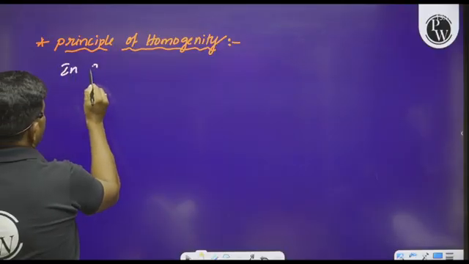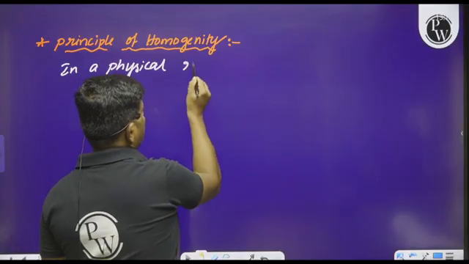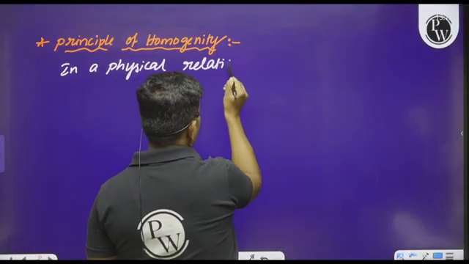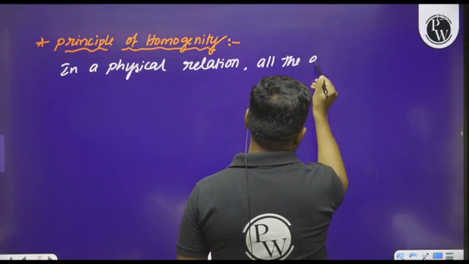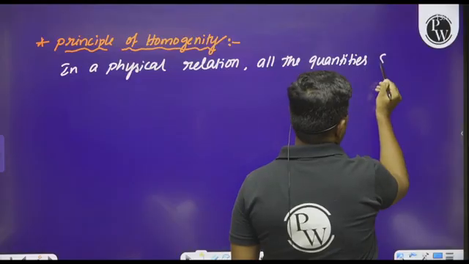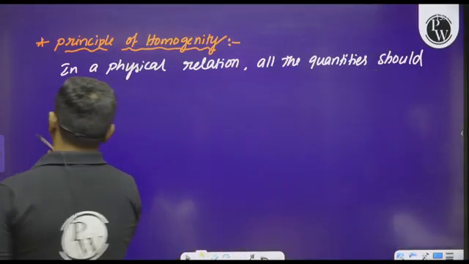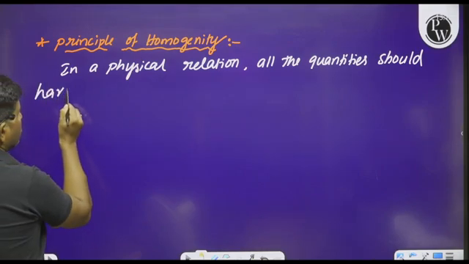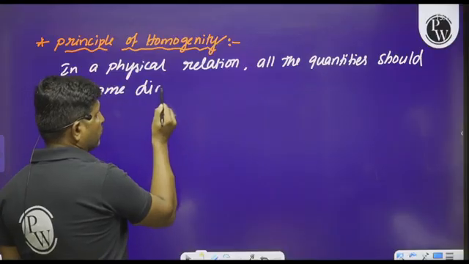in a physical relation, all the quantities should have the same dimensions.